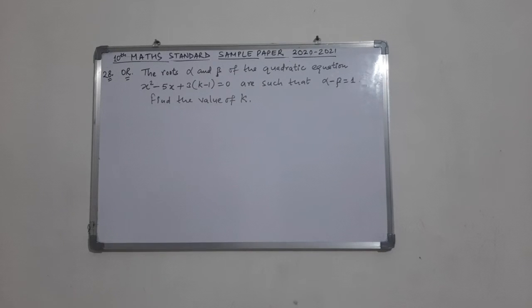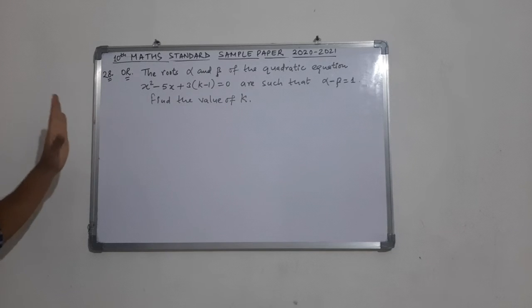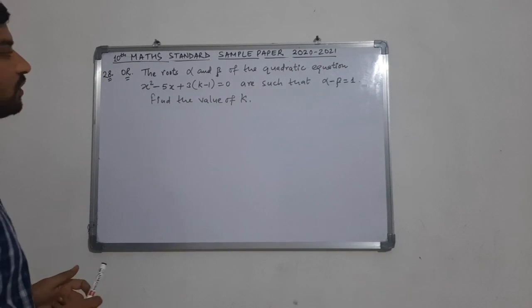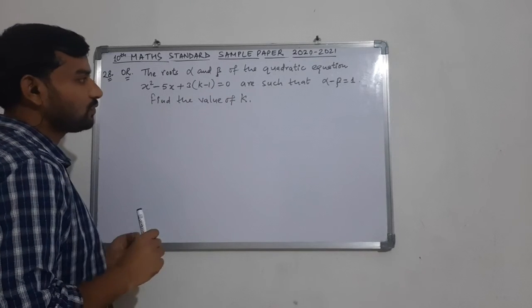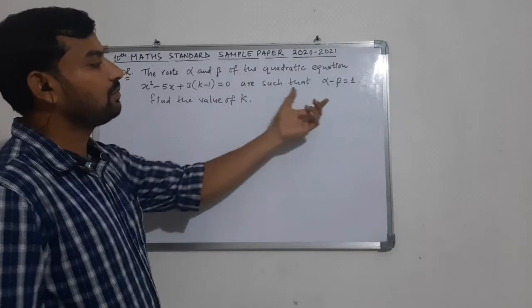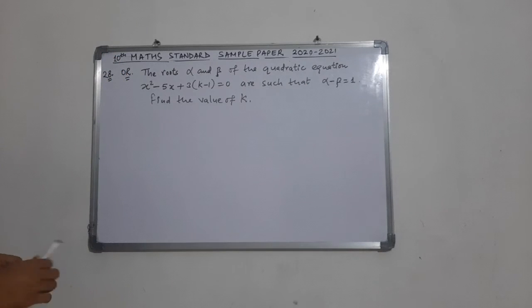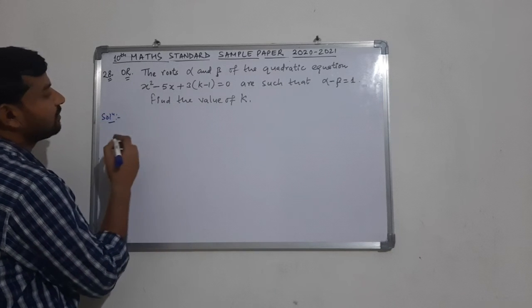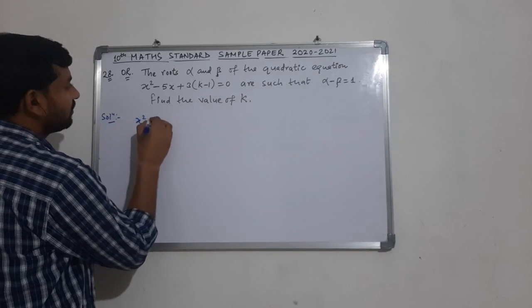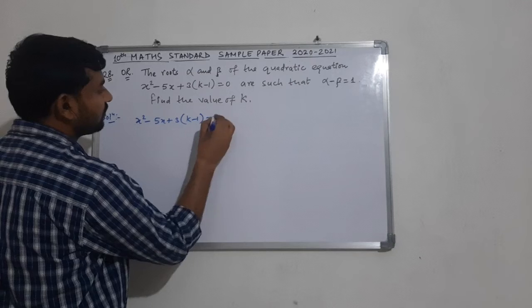So let us come to the second option given in this question number 28. The question in OR is: the roots alpha and beta of the quadratic equation x square minus 5x plus 3 times k minus 1 is equals to 0 are such that alpha minus beta is equals to 1. Then we have to find the value of k. This is again a question based on quadratic equation. So let us start with the equation only. The equation is x square minus 5x plus 3 times k minus 1 is equals to 0.